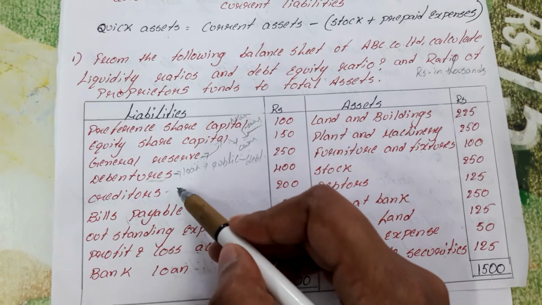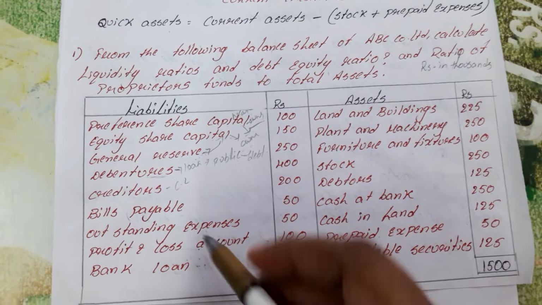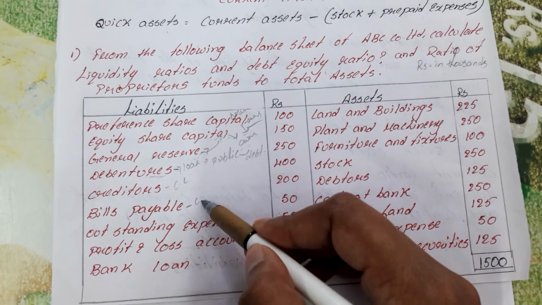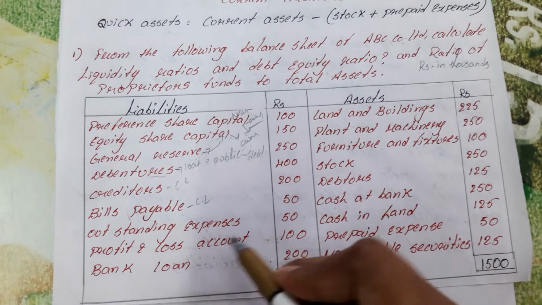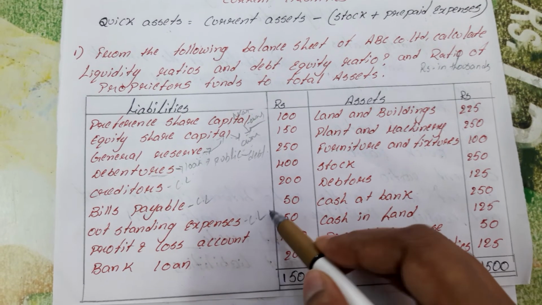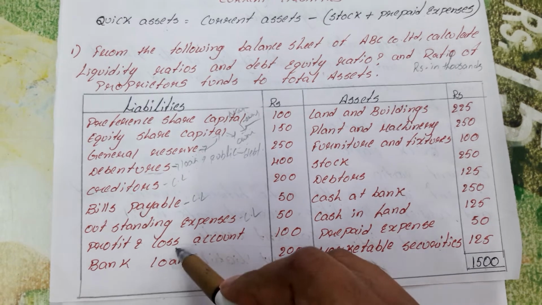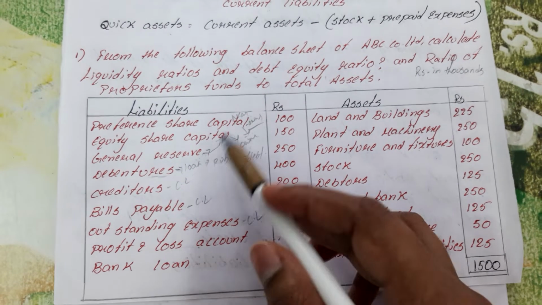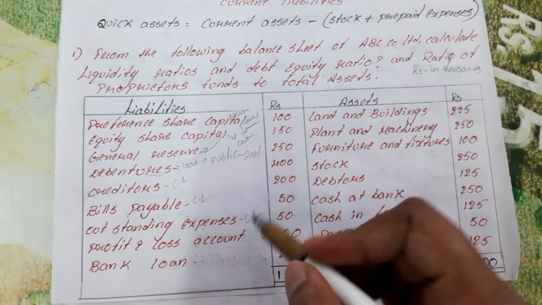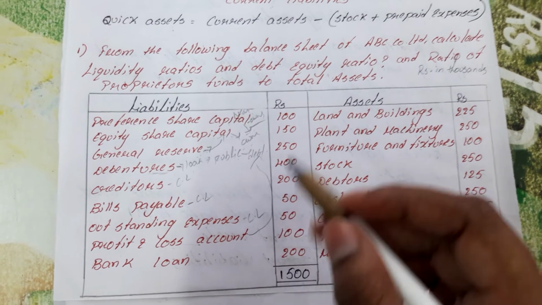Next, creditors is a current liability. We have discussed this topic in video part 1 of your ratio analysis. Outstanding expenses are also current liabilities. Profit and loss account: if profits come, the owners will take them; if loss comes, the owners will also bear it. So this is again related to owners.